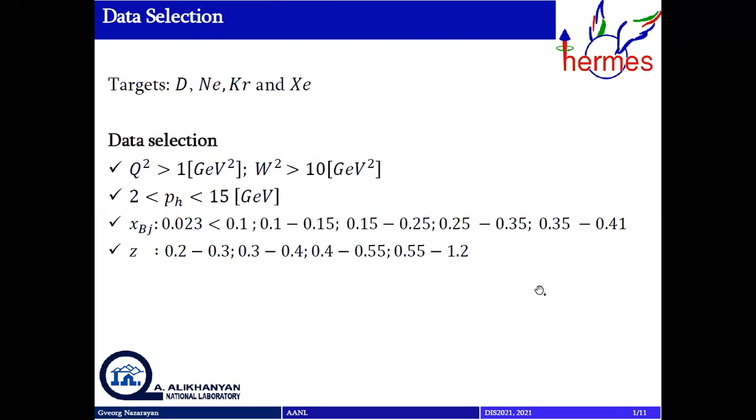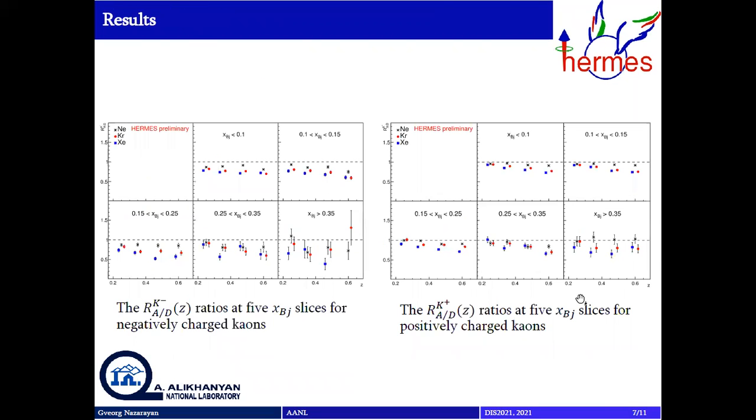We use the deuterium, neon, krypton, and xenon targets for this study. Here we can see the cuts used for the analysis, also defined for double binning over x Bjorken and z. Here is my obtained result for the nuclear modification factor depending on z for the five x Bjorken slices, on the right-hand side for K minus and on the left-hand side for K plus.